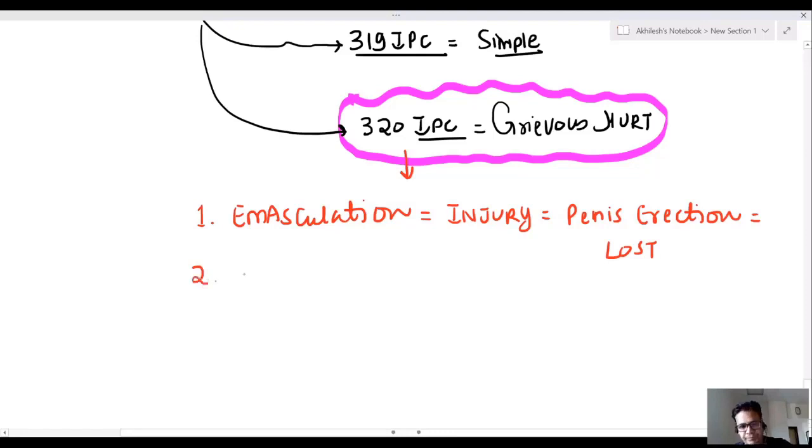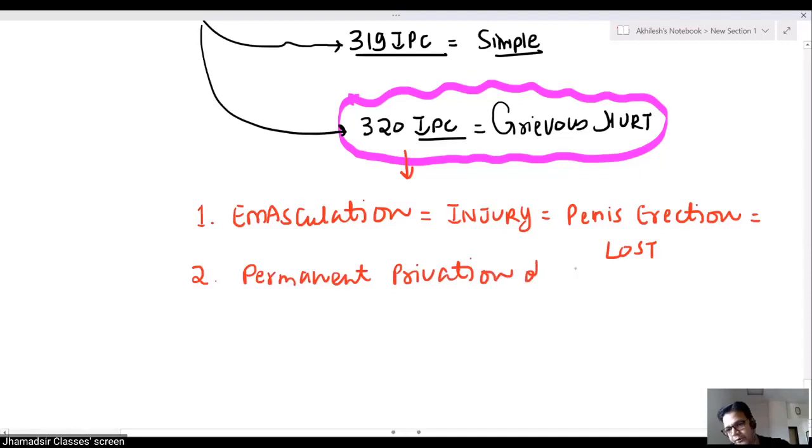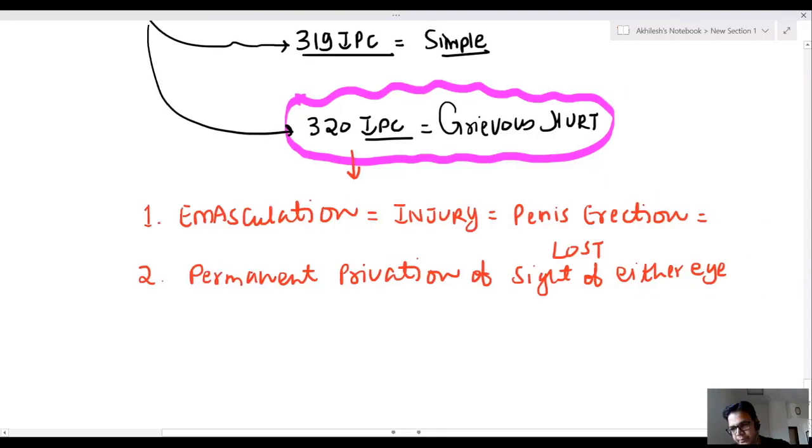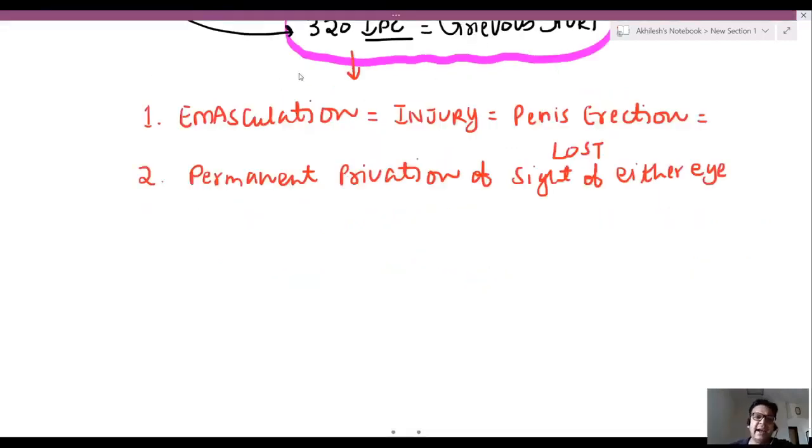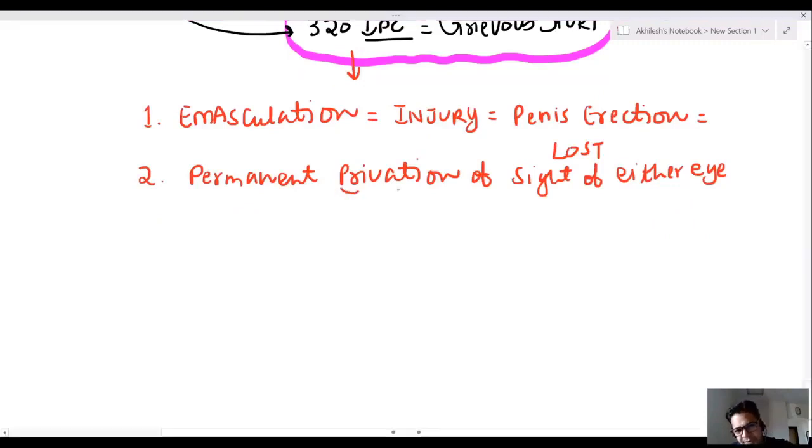Second, permanent privation of sight of either eye. If your eyesight is lost, here eye function is compromised.